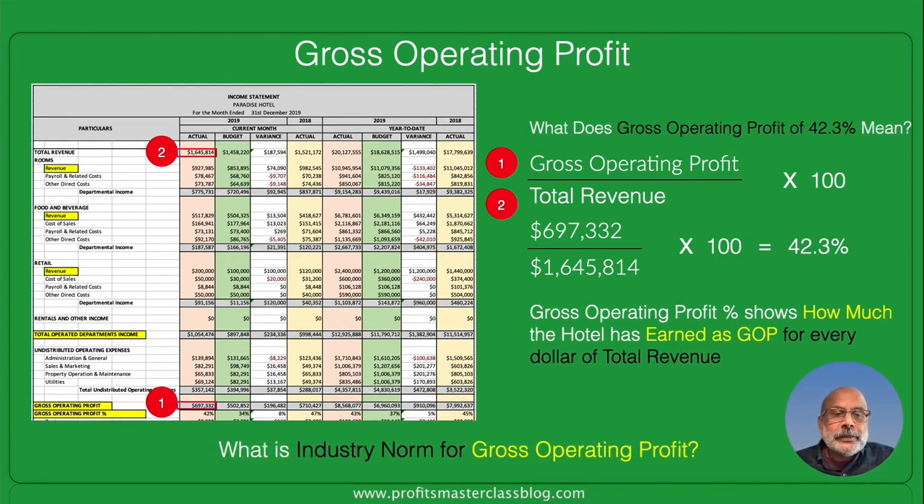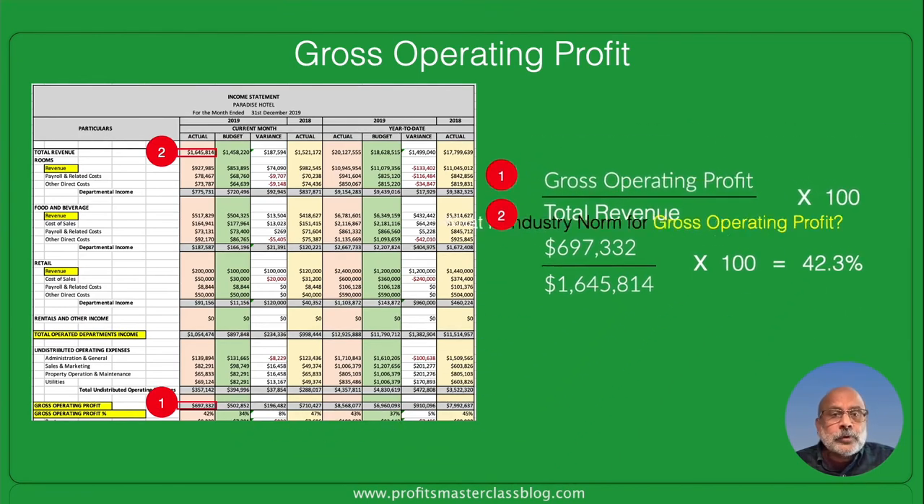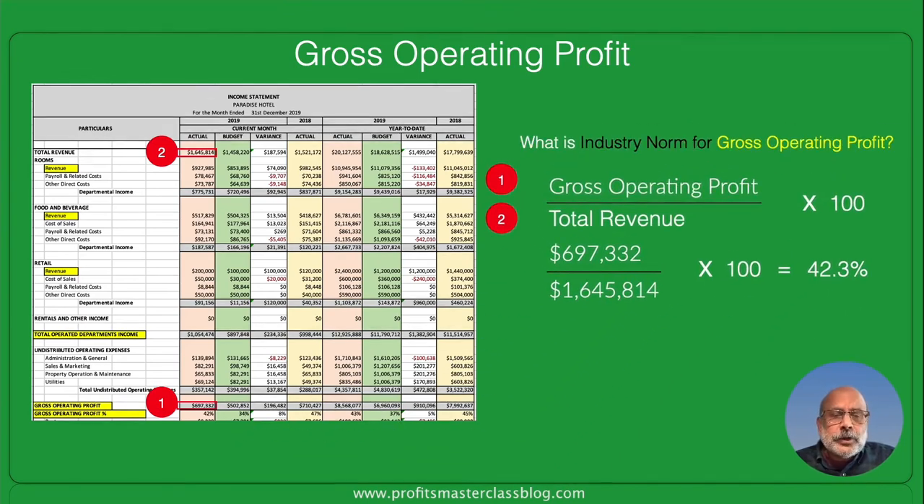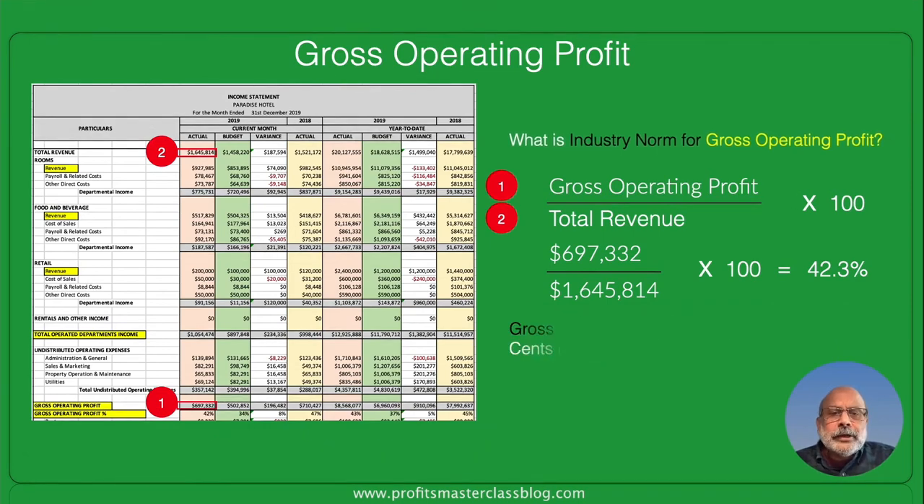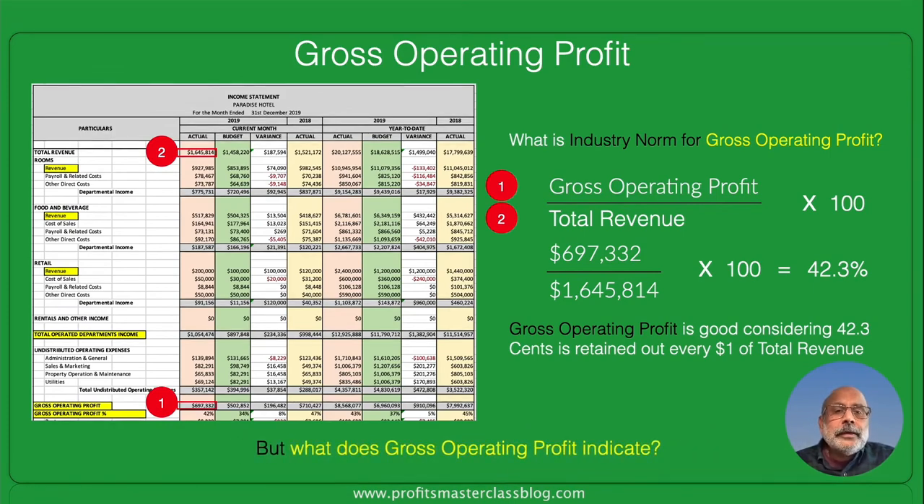Your next question would be, is there any industry norm for gross operating profit? Well, there is no such norm that can be generalized or used in a generic way, because gross operating profit depends upon many factors. Factors like hotel size, your revenue level, average daily rate, to name only a few. Now, gross operating profit here can be considered good because Paradise Hotel has been able to retain 42.3 cents out of every $1 of revenue it earned. That's a really good index.